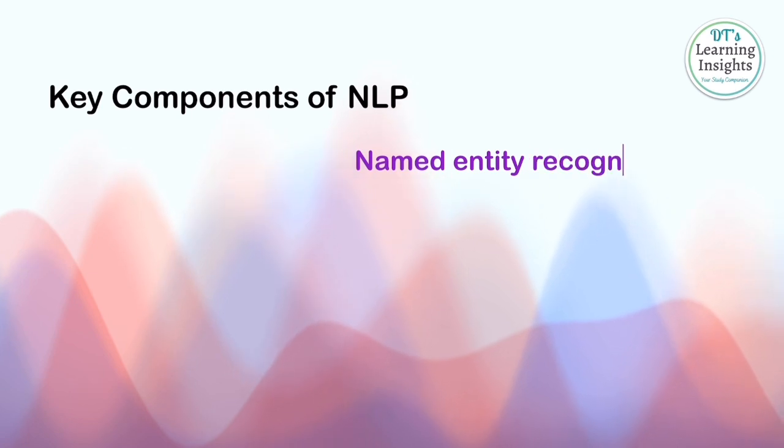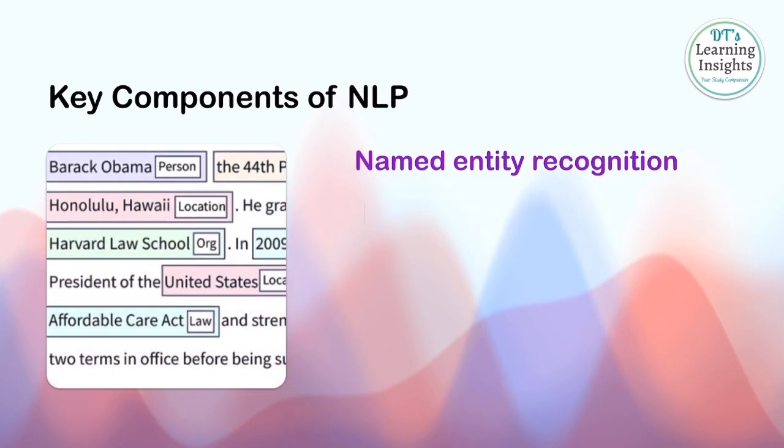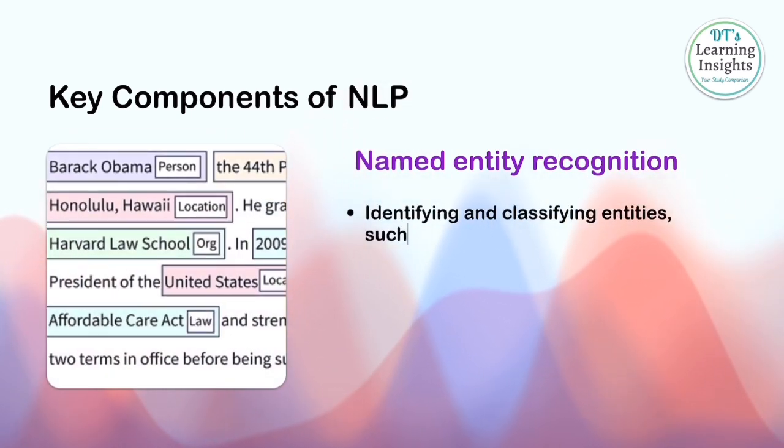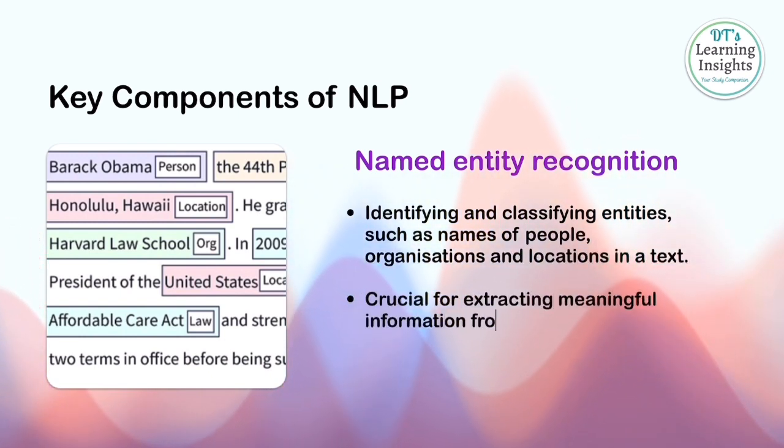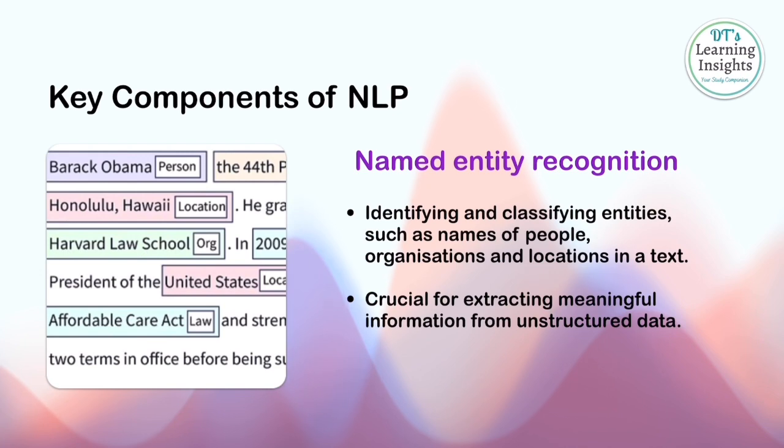Named entity recognition. Imagine teaching a computer to spot names of people, organizations, or places in a sea of text. This skill is crucial for pulling out meaningful information.